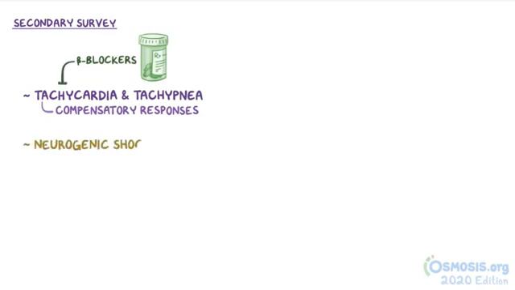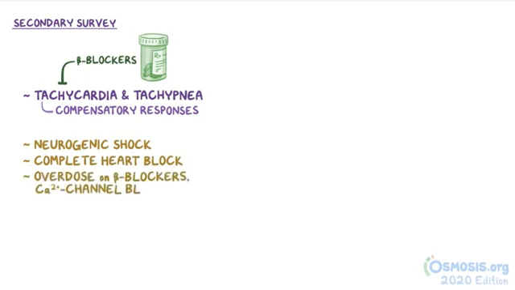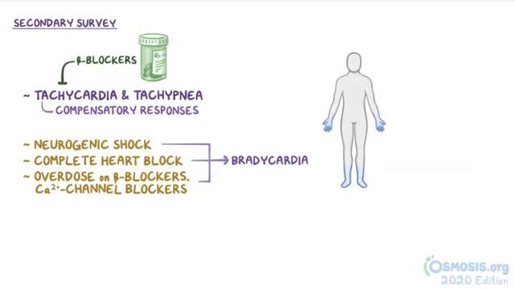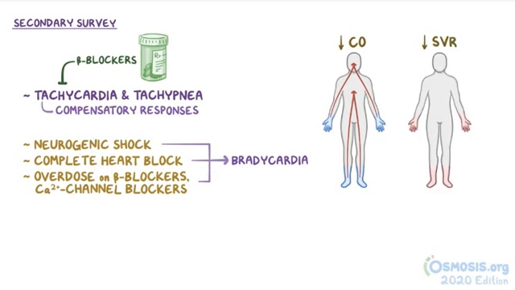Also, neurogenic shock, a complete heart block, or an overdose on beta blockers or calcium channel blockers can all cause bradycardia. On physical exam, cold extremities usually signify shock caused by a decreased cardiac output, because the body attempts to redirect blood flow away from the skin to more vital organs like the brain and the heart. On the other hand, in shock caused by a decreased systemic vascular resistance, the extremities are usually warm due to peripheral vasodilation.